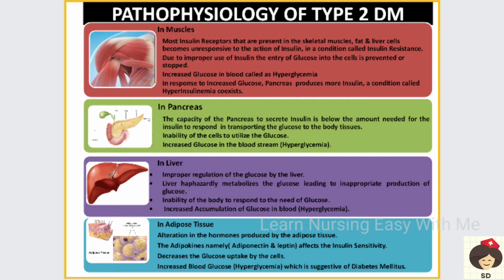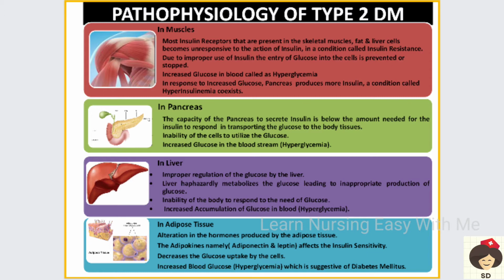And next is type 2 diabetes mellitus. In type 2 diabetes mellitus, it can occur because of 4 factors. The first factor is in muscles. Mainly the skeletal muscles, fat and liver cells have insulin receptors. In type 2 diabetes mellitus, these insulin receptors become unresponsive, which means they do not do their function. That condition is called insulin resistance. When they don't do their function, even if the insulin is produced, it is not able to take the glucose into the cells.